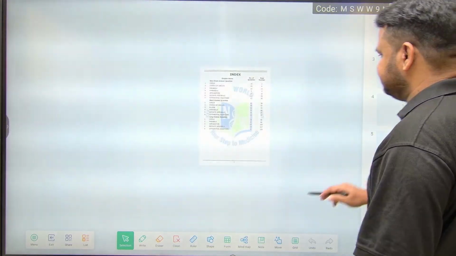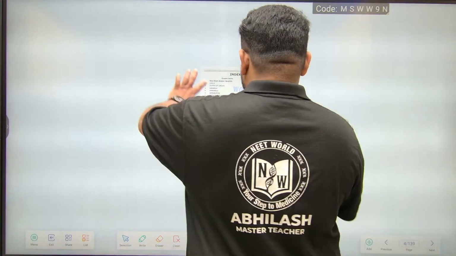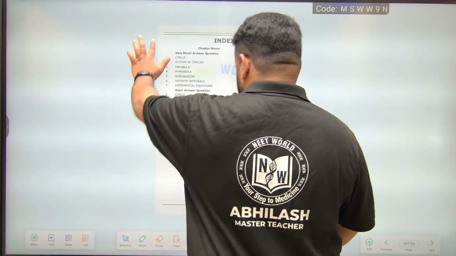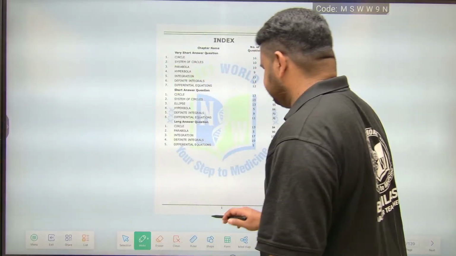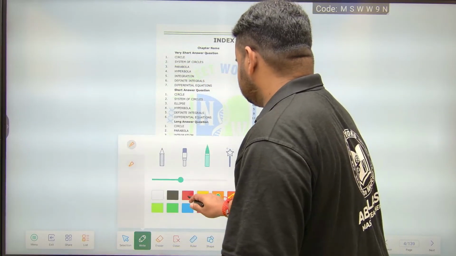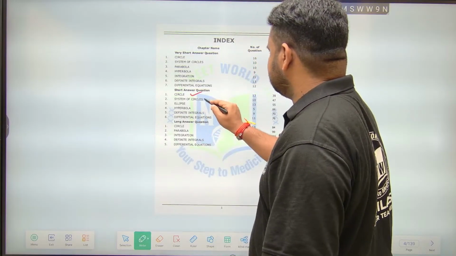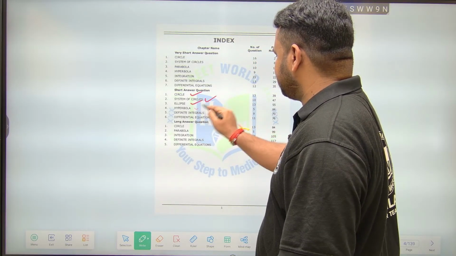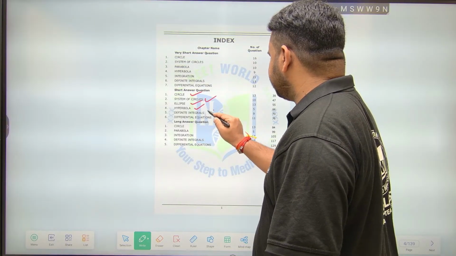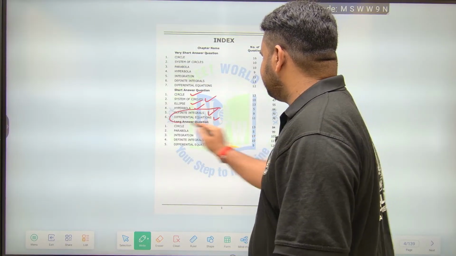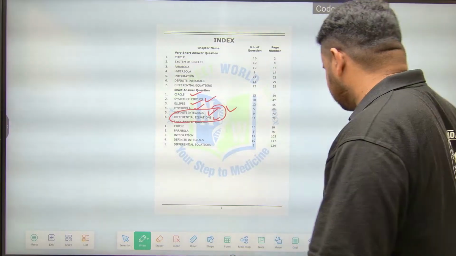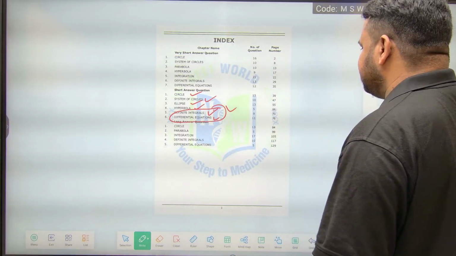See here, we are done with circles, system of circles, and ellipse. Yesterday we did hyperbola also. Now we have to do definite integrals and also differential equations. We will be doing them today. So let us start with definite integrals, friends. Definite integrals, page number 70.